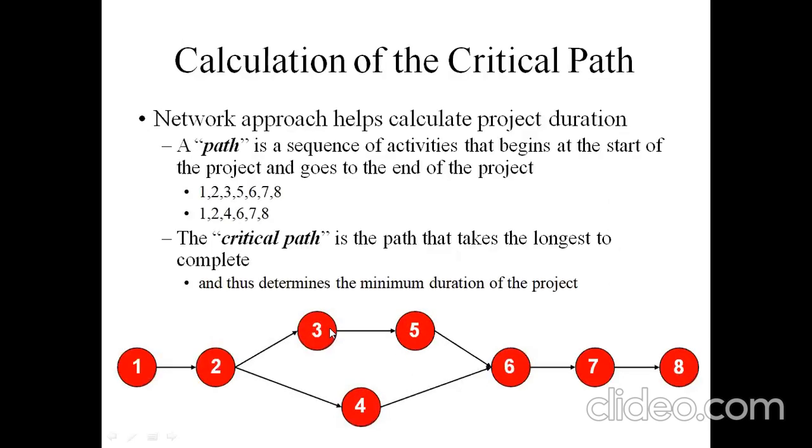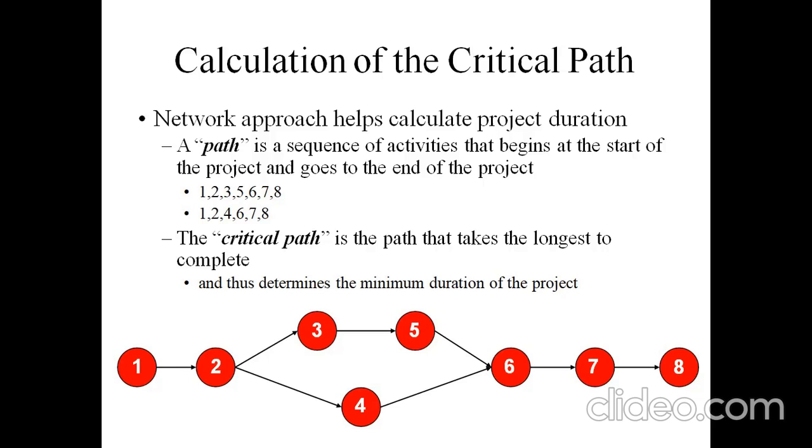The calculation of the critical path in the network diagram helps to calculate the project duration. The overall time duration required for that project can be calculated with the help of these critical path network diagrams.